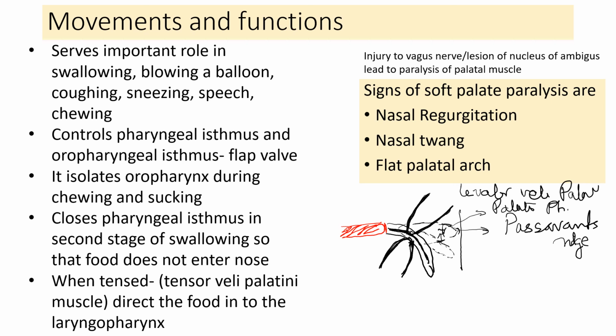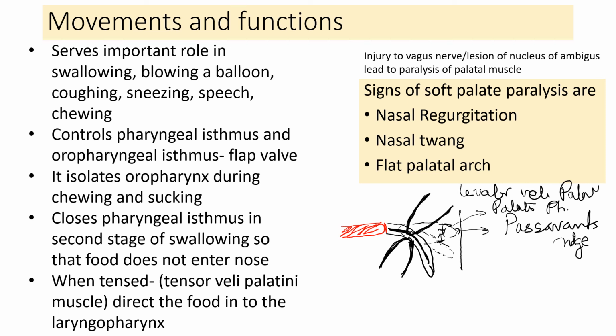Closure of the oropharyngeal isthmus is important to separate the oral cavity from the pharynx. It is important while chewing and sucking, so that we can breathe, because the oral cavity gets separated from the pharynx. So it keeps the air passage and the food passage separate while chewing and sucking.